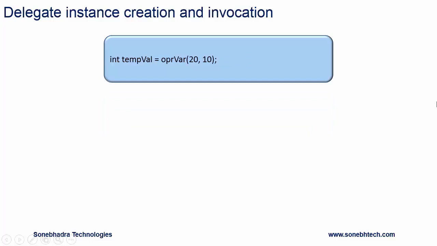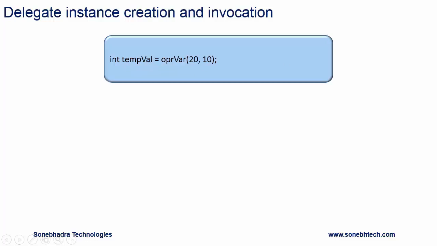Okay, we'll see how it is invoked. So here we are using delegate instance OPRVAR for invoking the method, and we are passing two parameters and the values are 20 and 10. So in turn it will invoke the encapsulated method add, and the returned value will be assigned to variable tempval.